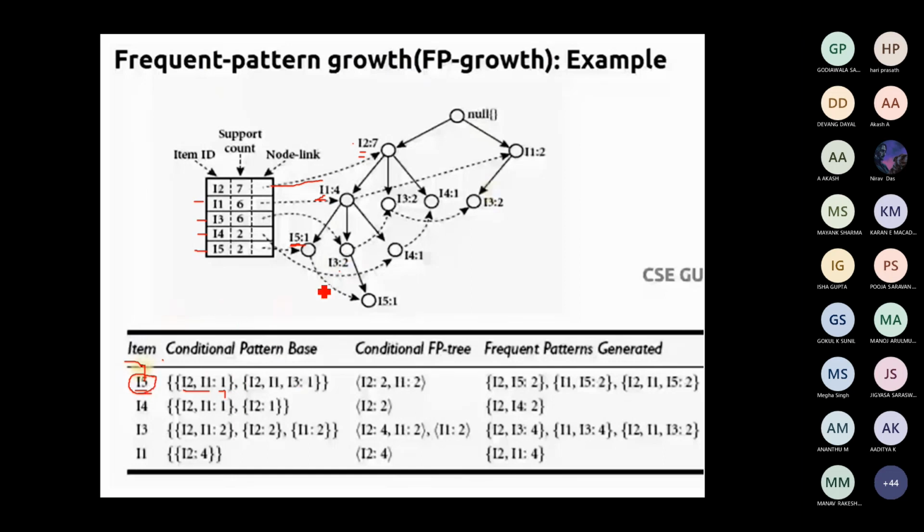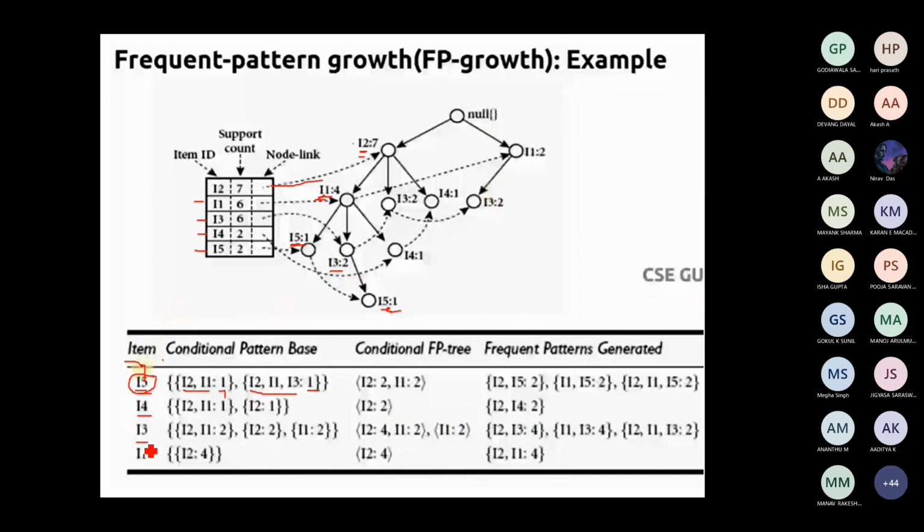Next, you just see for any other item, I5 is there. We do have I5 over here. So if a person buys I2 and then I1 and I3, he will buy I5. Its count is 1. So this is going to be I2, I1 and I5, and its count is 1. In the same way, you just do it for I4.